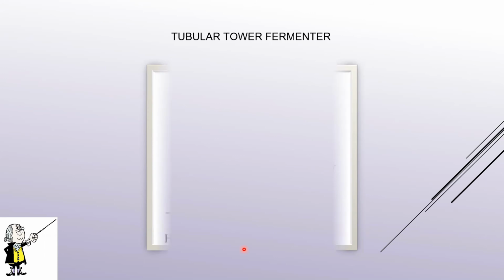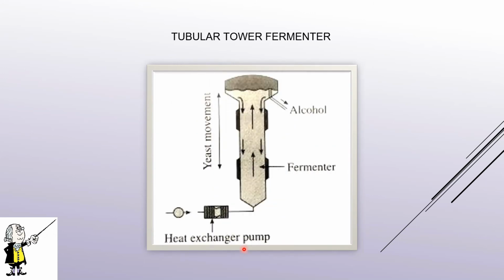Next is the tubular tower fermenter. If you see in this image, this is a tubular tower fermenter where the production of alcohol takes place. From here there is an outlet for the removal of alcohol. This is the fermenter. This is the heat exchanger pump, which will maintain the temperature variation, and inside it involves the yeast movement. In this tubular tower fermenter, alcohol production takes place in two ways. One is batch production, another is continuous production.